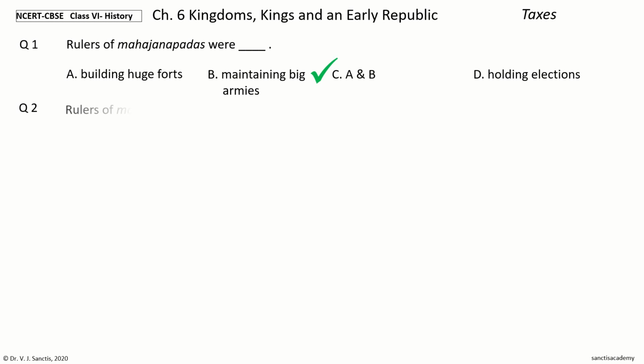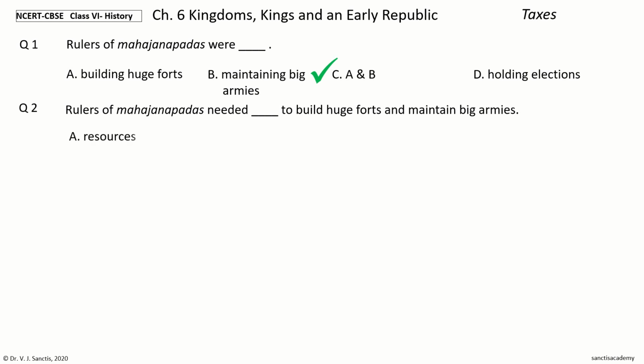Question 2. Rulers of Mahajanapadas needed dash to build huge forts and maintain big armies. The options are resources, wealth, labor, natural resources like stones. Your time to choose. And the answer is resources. So, rulers of Mahajanapadas needed resources to build huge forts and maintain big armies.